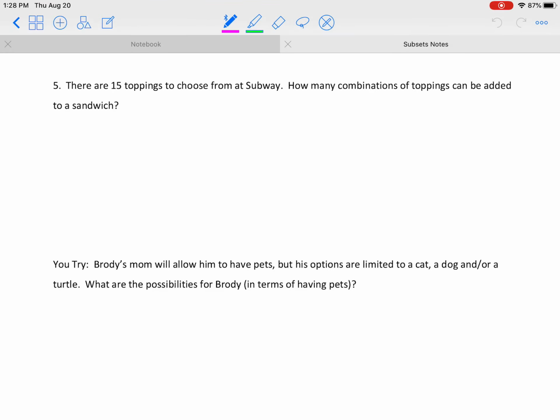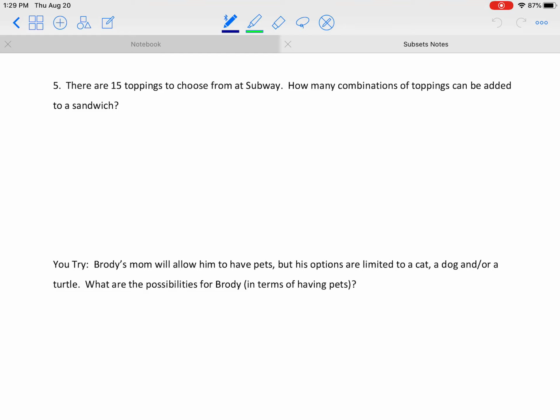For example, on number 5 here, it says there are 15 toppings to choose from at Subway. How many combinations of toppings could be added to a sandwich? So don't write this, but think about this. If you're going to get your sandwich, the combinations of toppings. Now, you're going to choose your meat first, right? Maybe you want the BMT or the cold cut trio, or I don't know what else. Those are all my kids eat there. But the combinations for toppings.